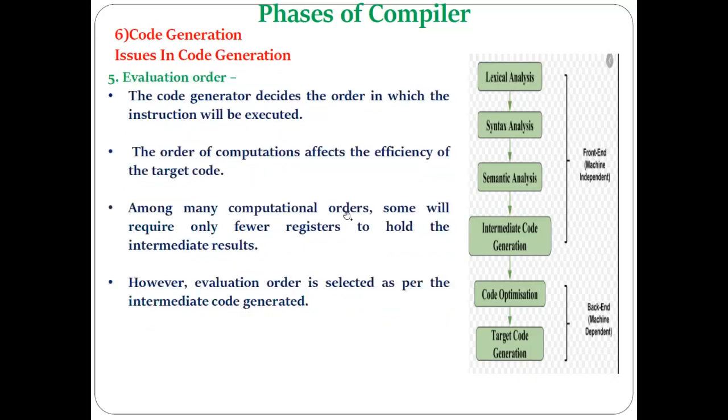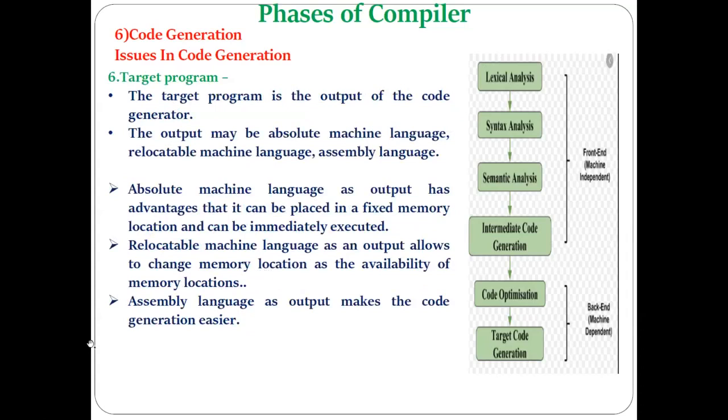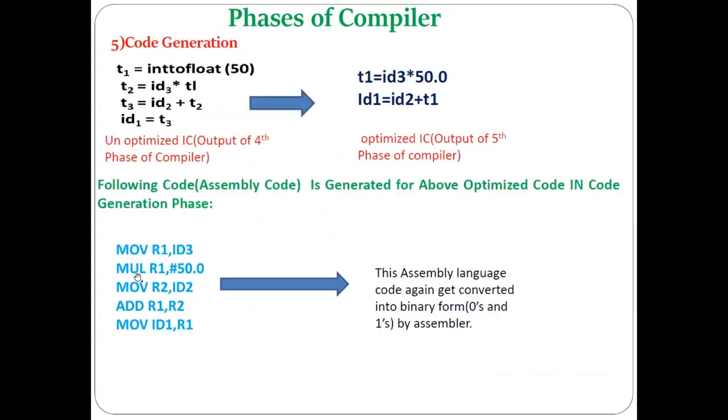Then the fifth issue we have seen is which order of execution of instructions must be selected. Here the code generation phase has to decide the order in which the instructions should be executed. That is the evaluation order. And generally, which order is preferred? The order which is utilized during the intermediate code generation. Okay. And the last issue we have seen is what kind of target program will be generated by the target code generation phase. Okay. And lastly, we are going to discuss this particular example.